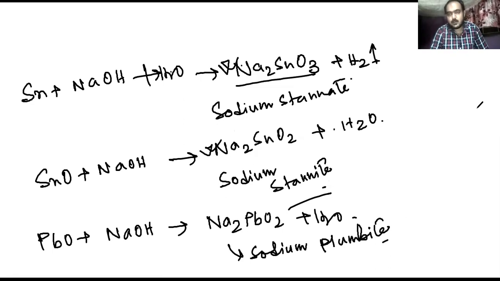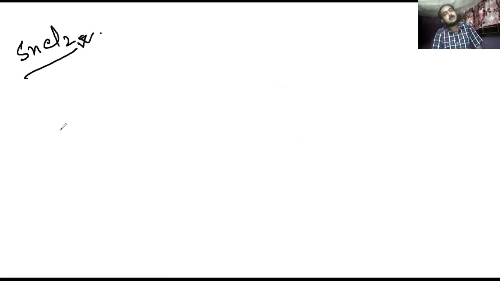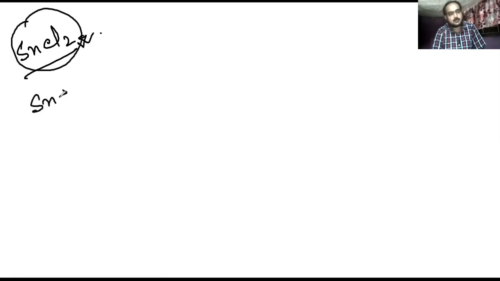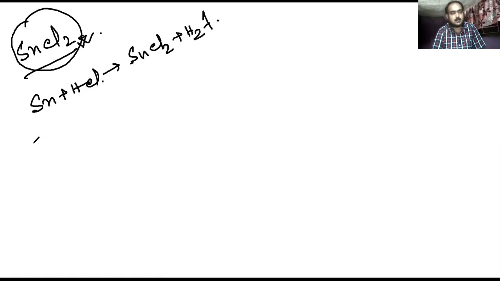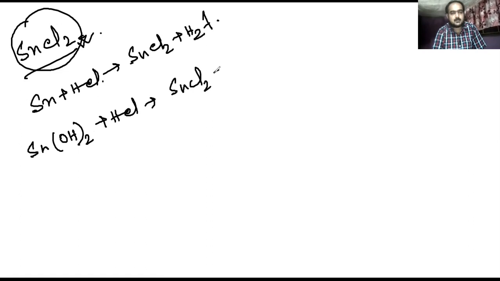Now we are going to see some important compounds of tin. One is SnCl2, stannous chloride. The preparation is actually very easy. Sn plus HCl will produce SnCl2 plus H2 liberated, or Sn(OH)2 plus HCl will produce SnCl2 plus H2O.